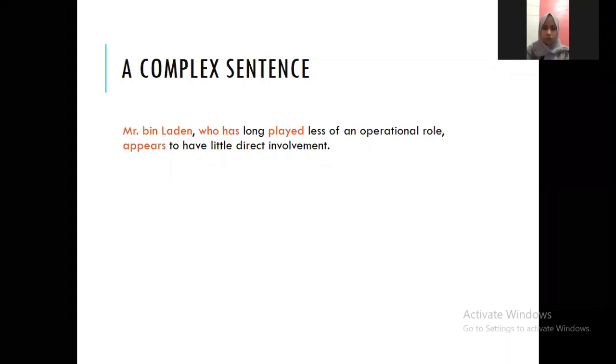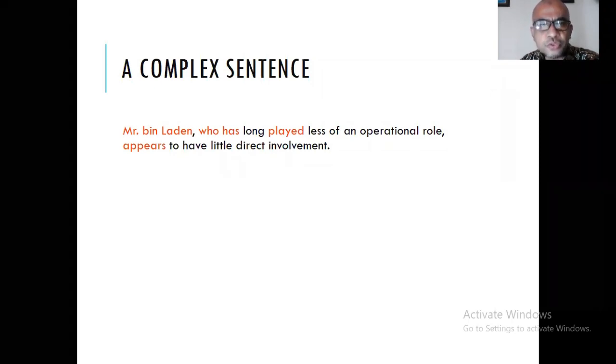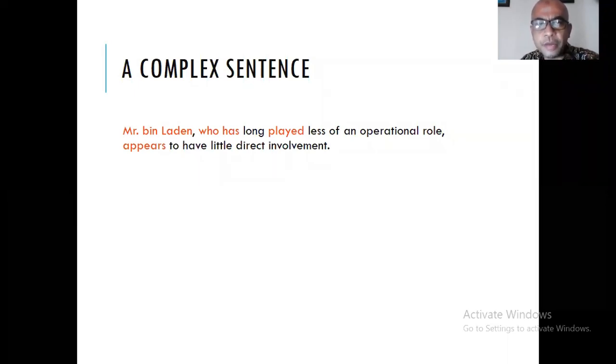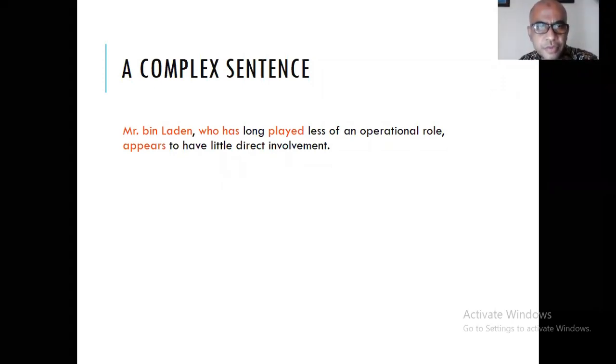Diterjemahkan begitu, telah lama tidak atau kurang memainkan peran operasional. Appears to have little direct involvement, sepertinya memiliki keterlibatan langsung yang tak signifikan atau sedikit.